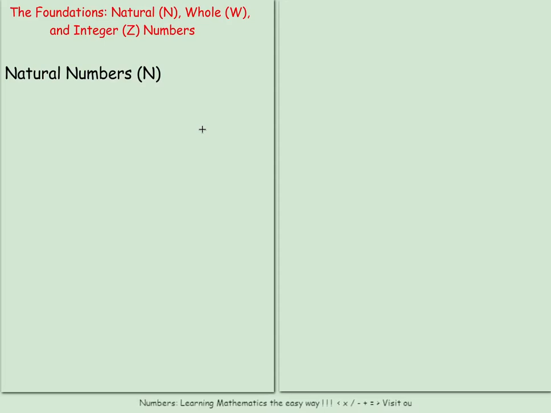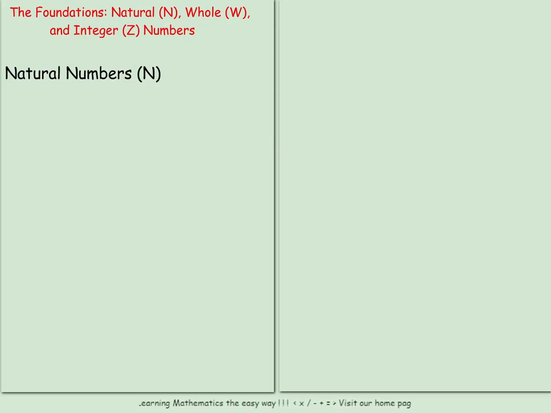If you want to count something out, you don't start from 0, but then you say 1, 2, 3, 4, and it goes on and on and on. So natural numbers are numbers we use to count. They are all positive, and they start from 1, 2, 3, and then it goes on and on.